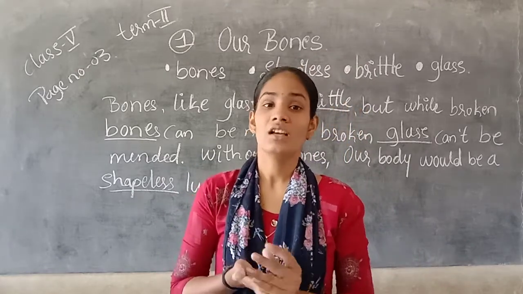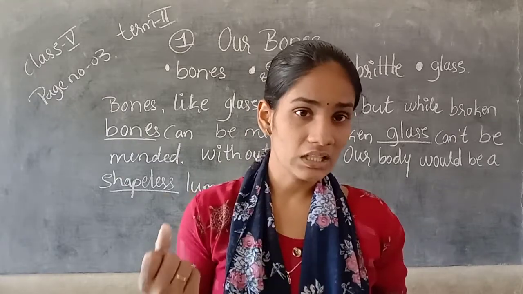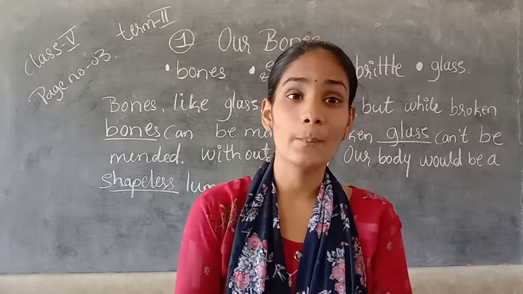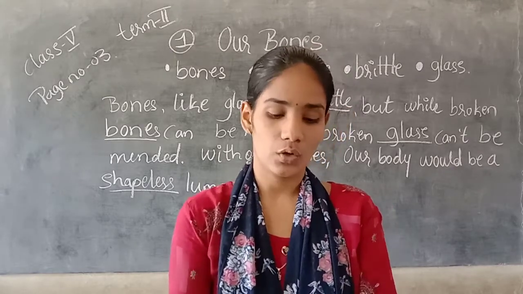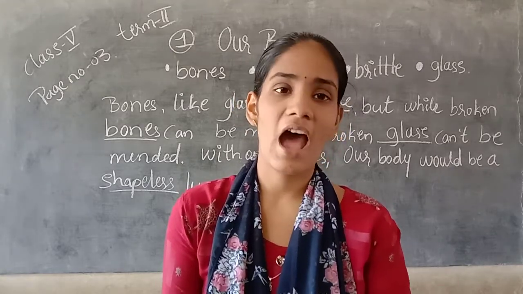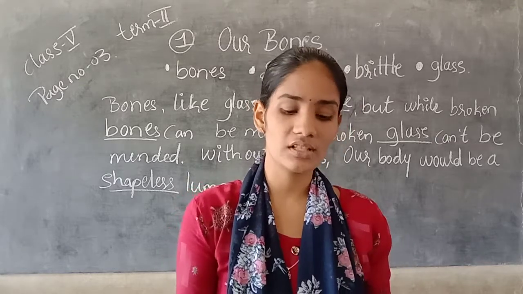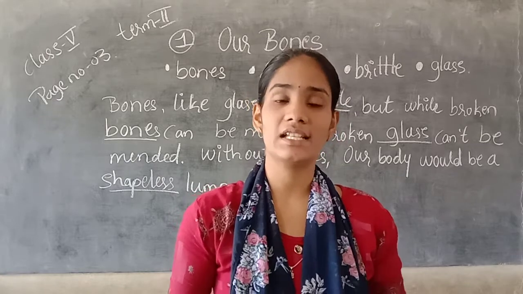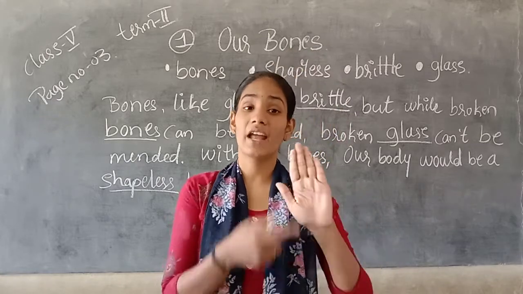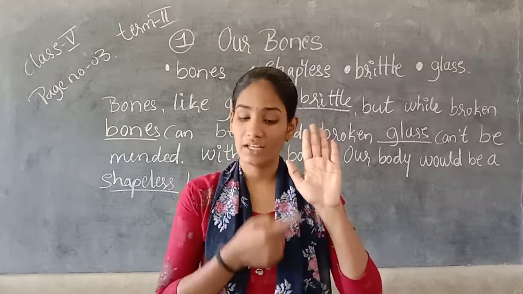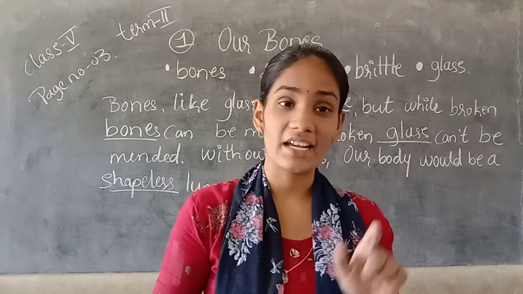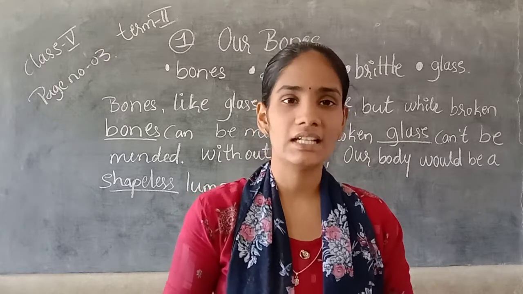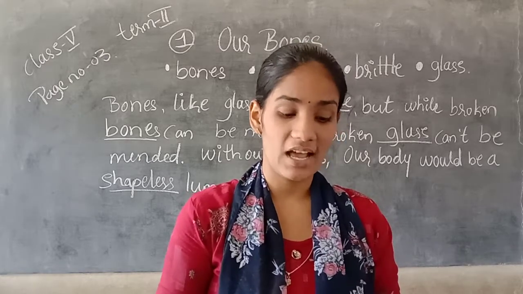Her arm's bone was broken. Why? Because she fell from the monkey bar. It was fractured. So the doctor told her that her arm's bone was broken. Then he not only told her, he also showed her the X-ray report, and in that report she was able to see the bone's fracture, where it has broken.